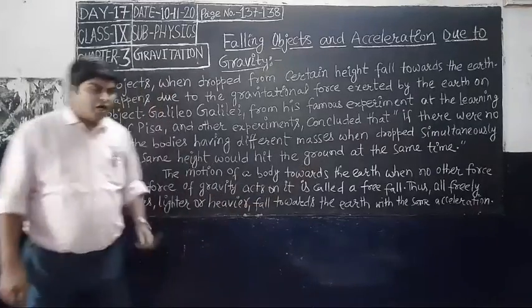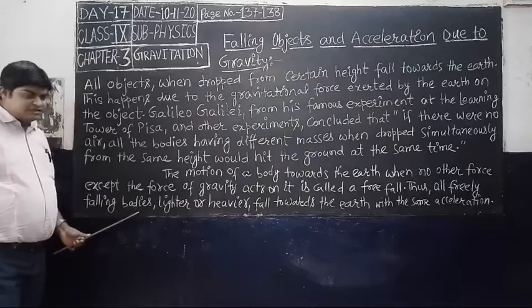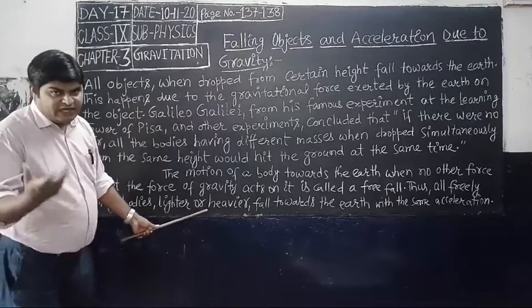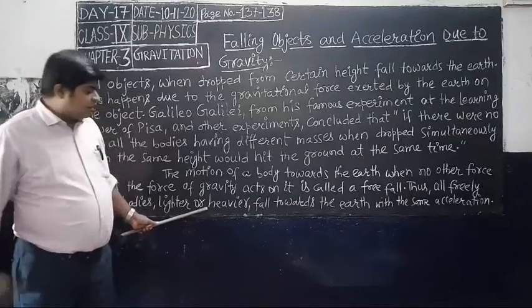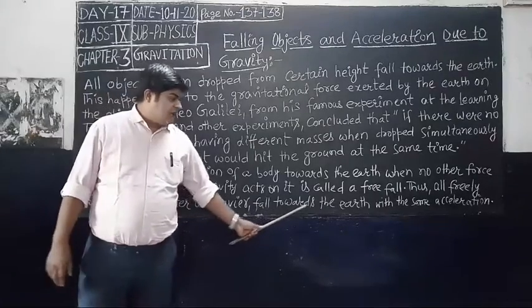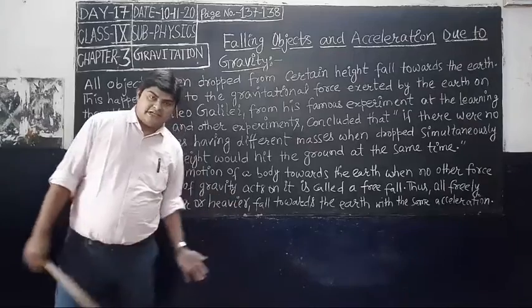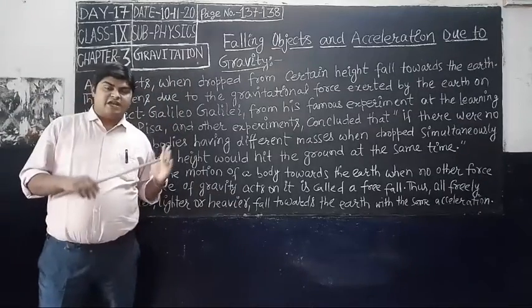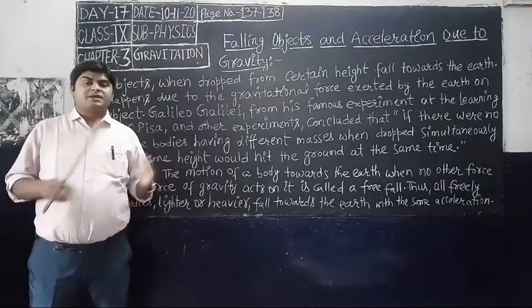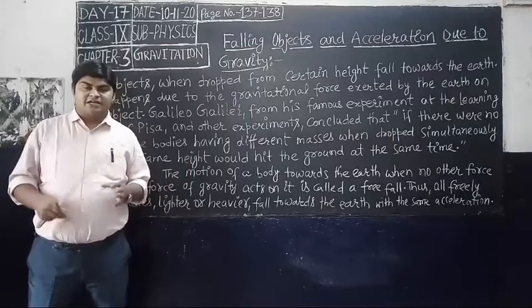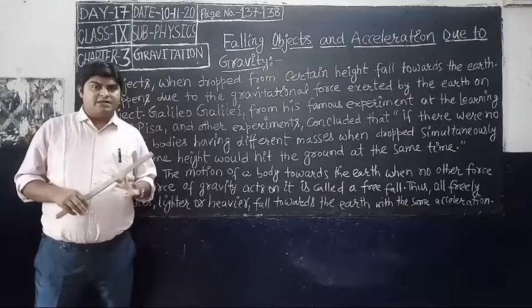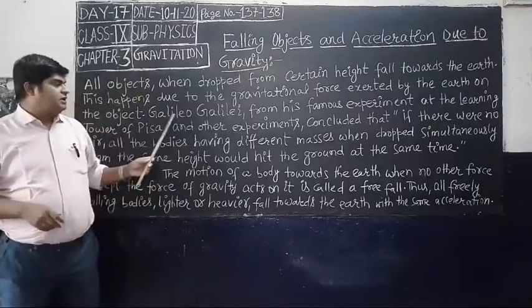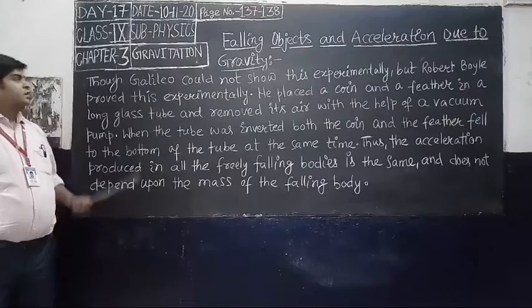Thus all freely falling bodies, lighter or heavier, that means it does not depend upon the mass of the objects, fall toward the earth with the same acceleration. That means when an object is in free fall, the acceleration of a lighter object or a heavier object is the same. This is given by Galileo Galilei.